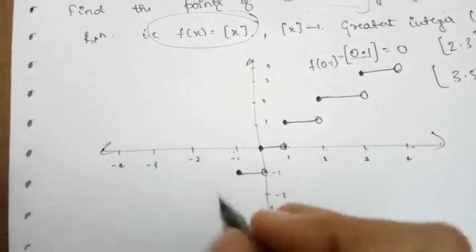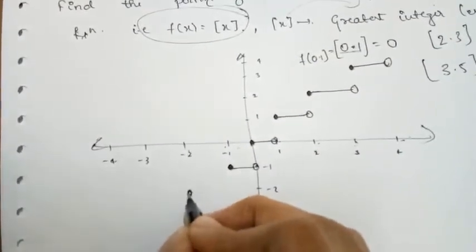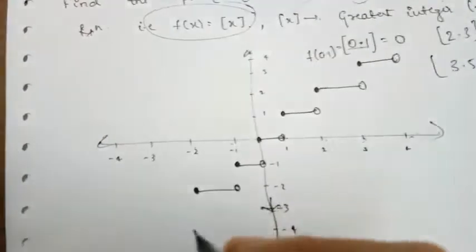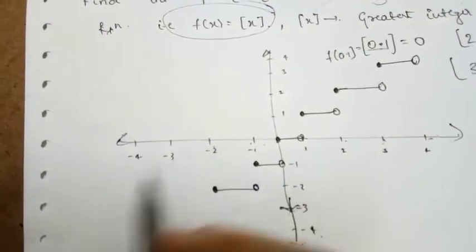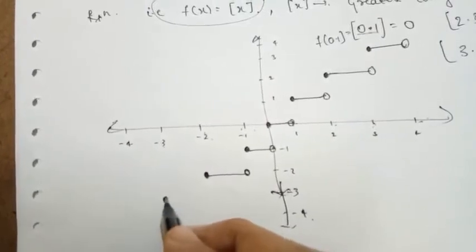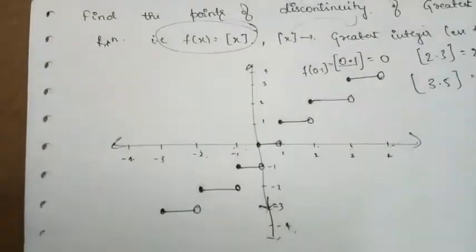If I choose any values from minus 2 to minus 1, the function value will be equal to minus 2. If I choose any value from minus 3 to minus 2, the function value will be equal to minus 3. So this is the graph of the greatest integer function.